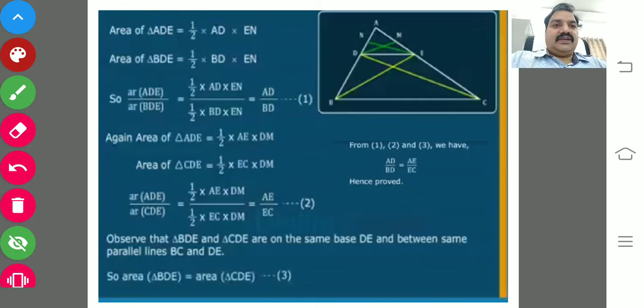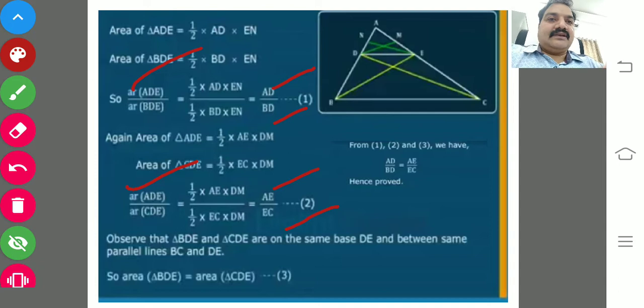Now from the two equations you can write that. And one more property also we have discussed, that if you observe these two, here you got the first equation AD by BD and here AE by EC. Now the thing is, if you observe the numerators, area of ADE and area of ADE is there.